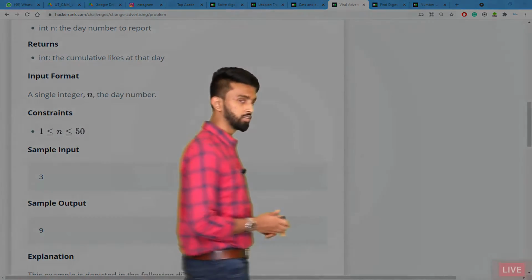Now let's try and understand. All you have to do is, first of all, there are a few variables I want to create which will hold different values. Now what are the variables? First variable is n, which is the number of days. At the end of fourth day, how many people would have liked my post? That is my program's output. For that, I am going to have a variable called shared, and initial value of shared is always going to be 5 because it is known to us first day the company is going to share the post to 5 people. So it will start with 5.